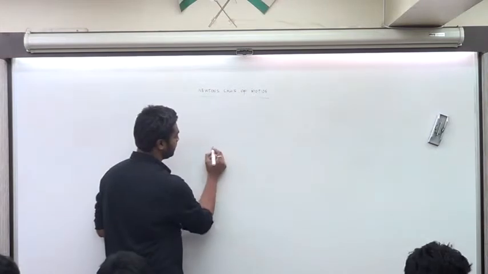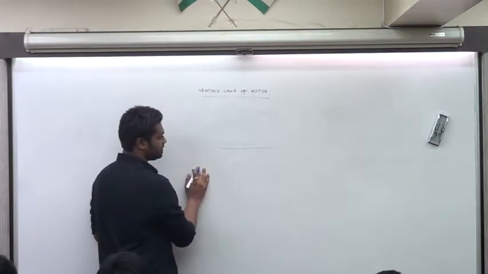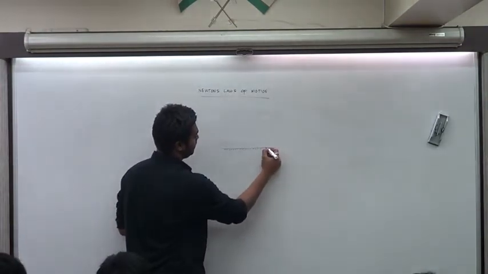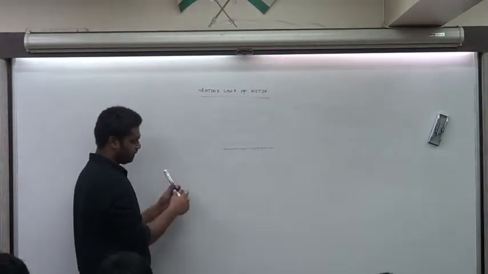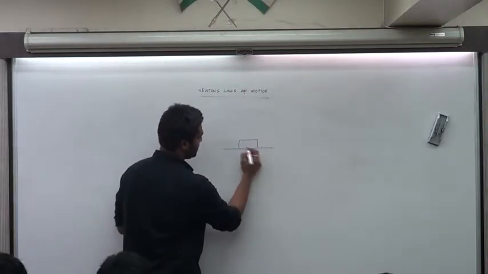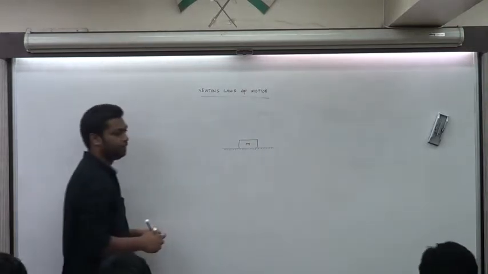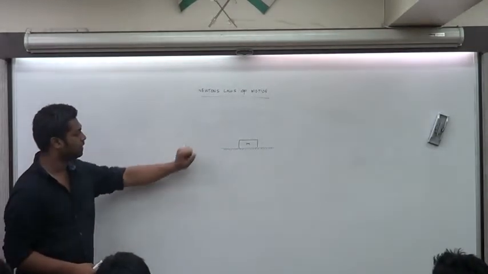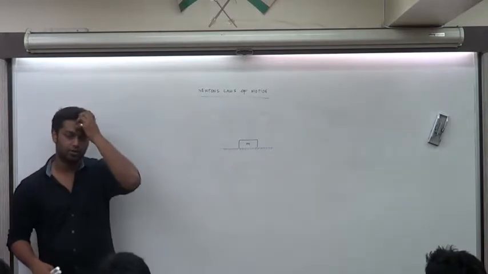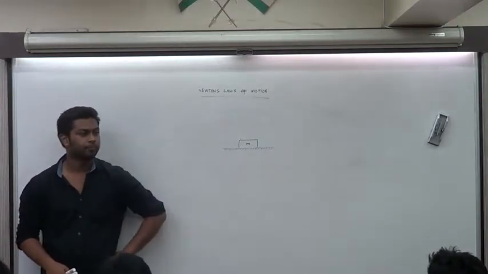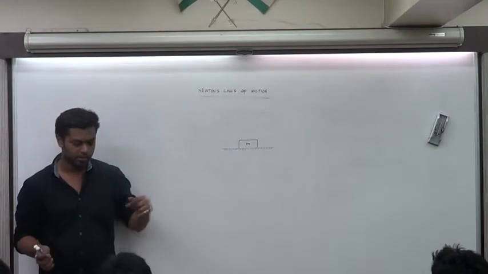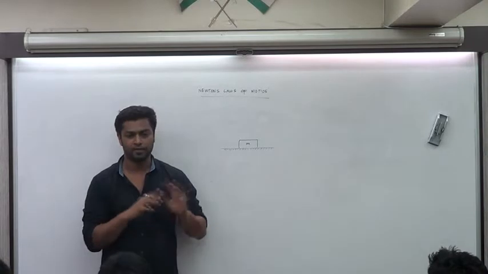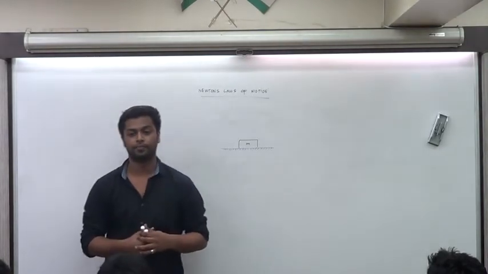Just see this quickly. We have a surface over here that's the ground. Let's take it to be rigid. We have a block of mass M just kept on it. Let's start with it non-moving. How many forces do you have on this block? Many forces. But let's believe for now that this is an ideal condition. No viscous forces, no air drag, nothing. How many forces can you see now?